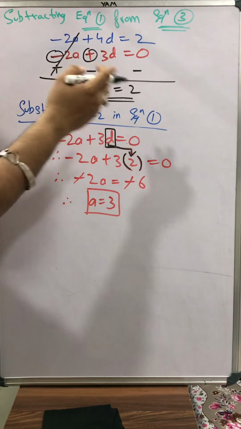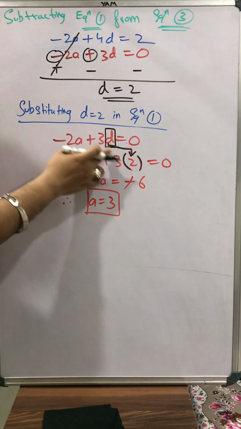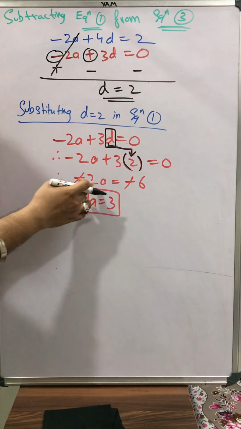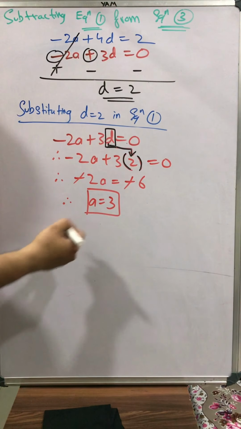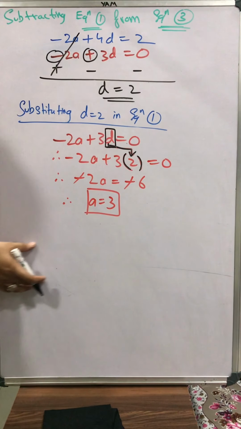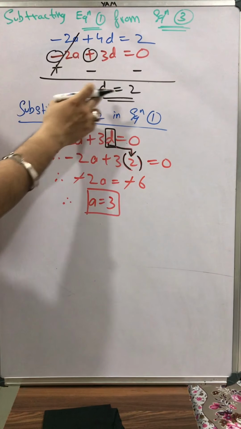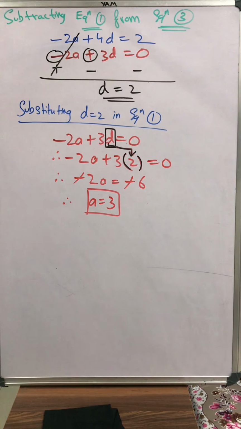Substituting the value of d in either equation 1, equation 2 or equation 3, I am substituting in equation 1. So in place of d I substituted 2, and 2a is equal to 6, so a is equal to 3. So we got the answer. You have to write the statement, it's compulsory: the value of the first term, that is a, is equal to 3, and the common difference d is equal to 2. Please stop the video and start writing, students.